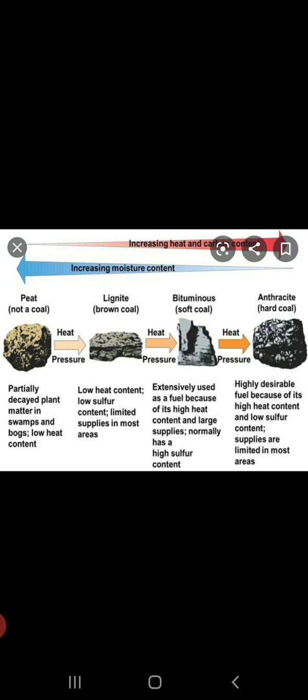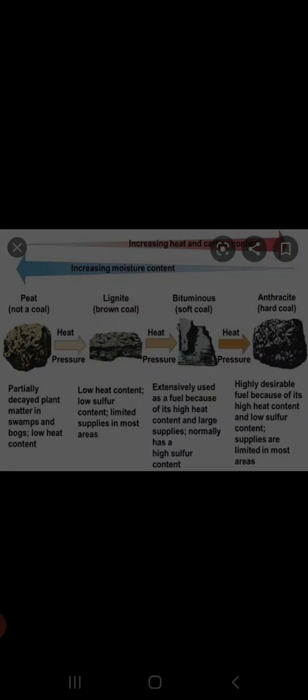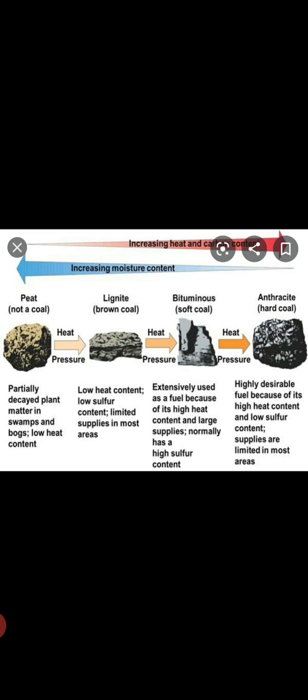Yes, so we know now two types of coals, that is peat and lignite. Then the third stage of coal formation is bituminous coal. That's the third variety. It is a dense, dark, brittle variety of coal that has lost almost all of its moisture and impurities. So it has less moisture content, and the carbon content here is 80 to 85%.